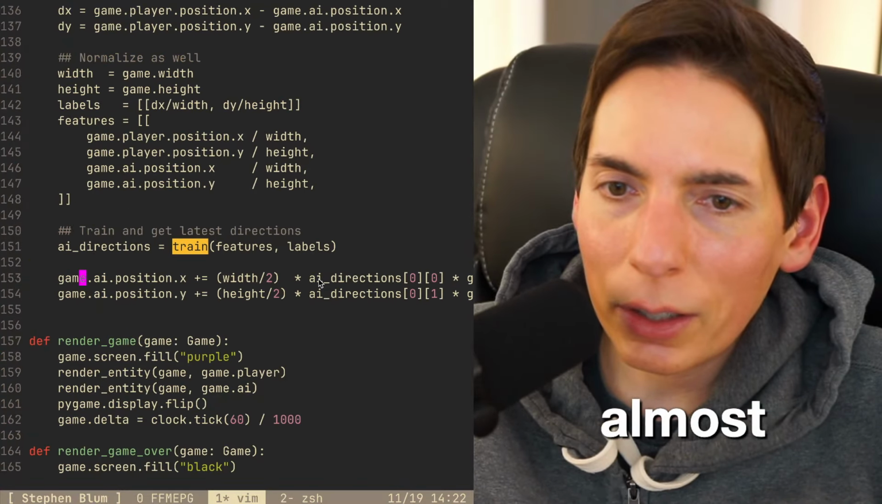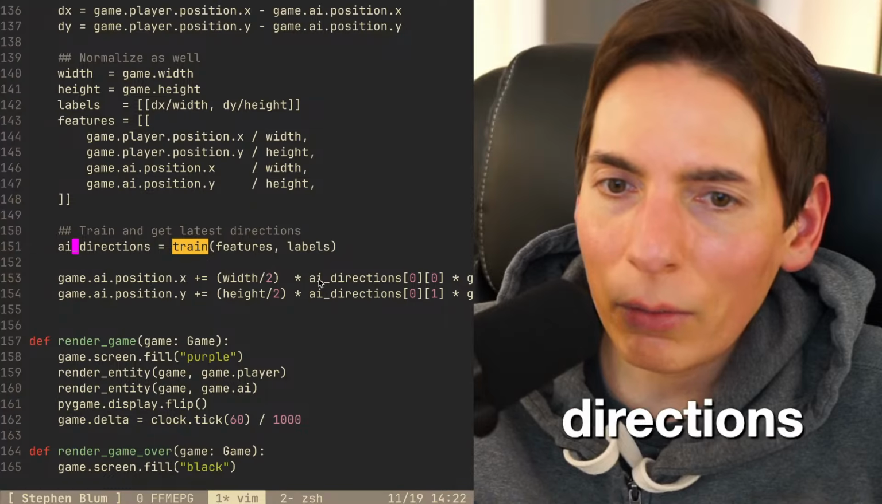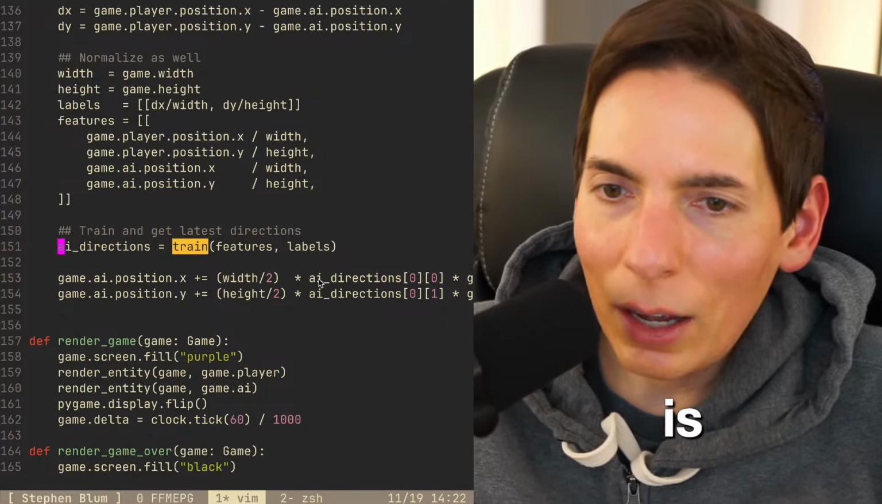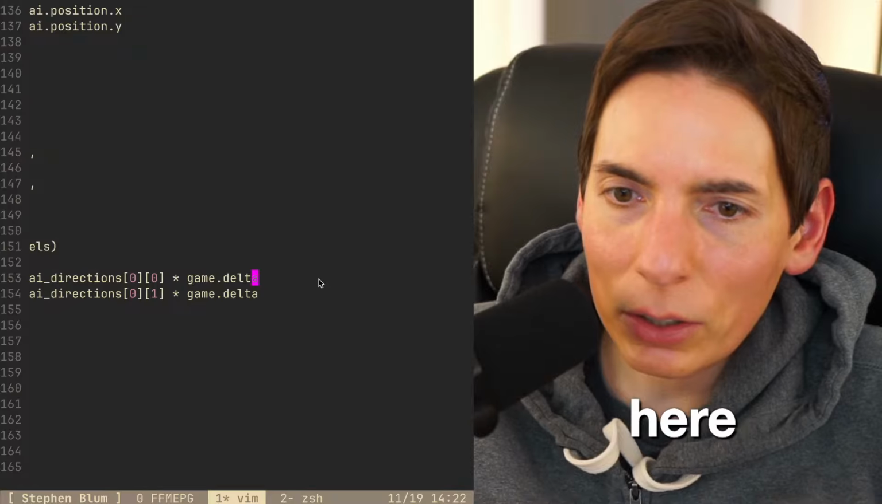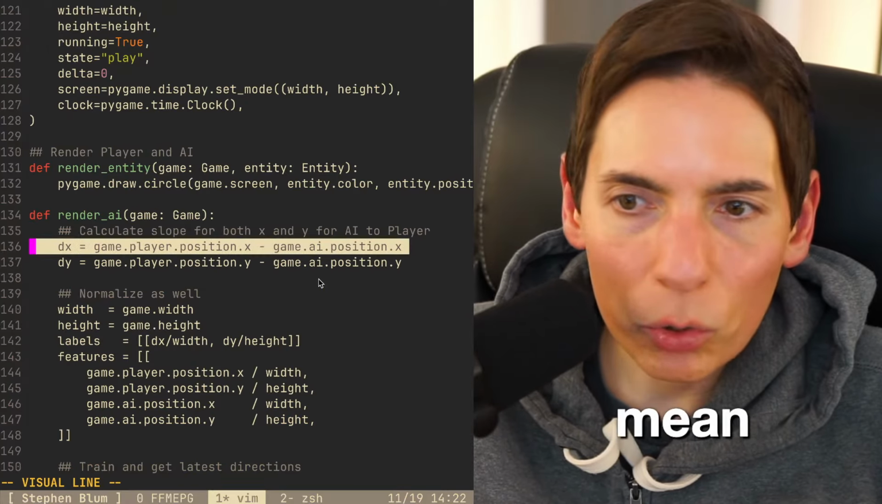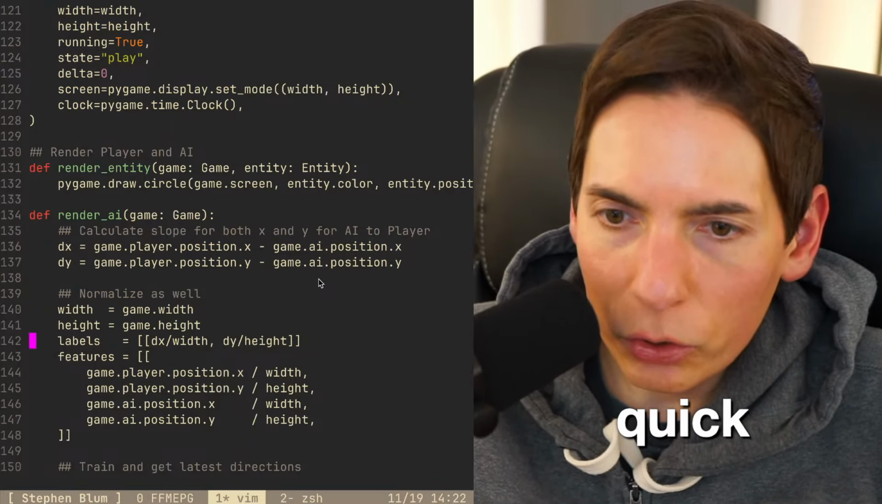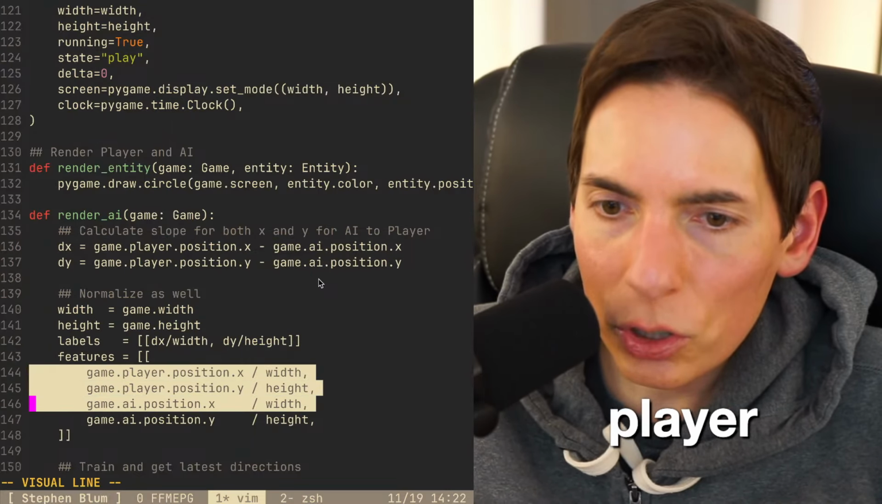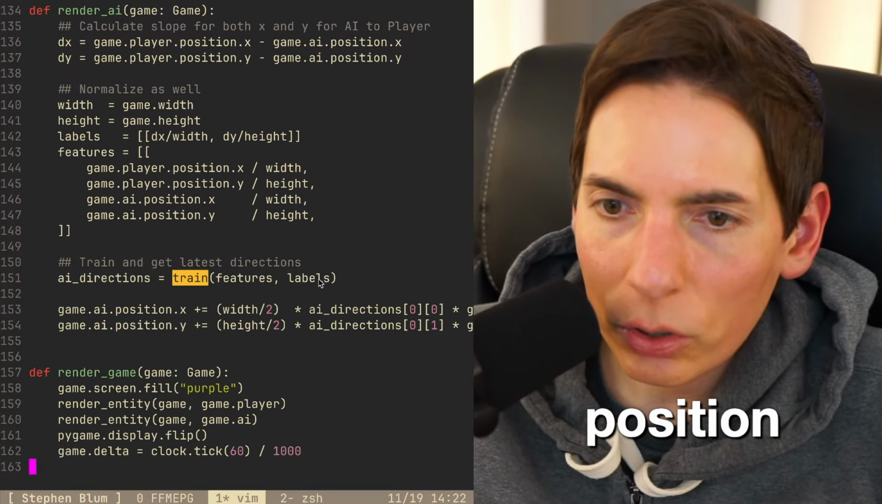So almost all done. AI directions. I think that's fine. I think we're good here. Game.delta looks good. Okay, so render the AI game. I'm just going to walk through the code real quick. Width, height looks good. Player position, AI position looks good. We're looking good, you guys.